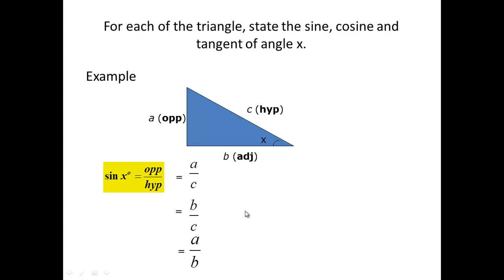Adjacent over hypotenuse, by definition, it is the cosine of the angle. And A over B. A is the opposite side, B is the adjacent side. Ratio of the opposite over adjacent side by definition is given as tangent X.